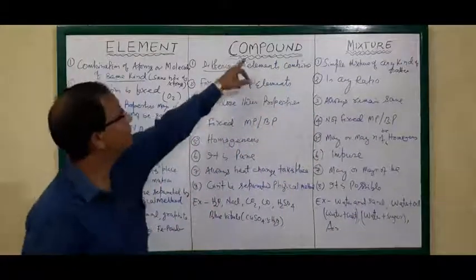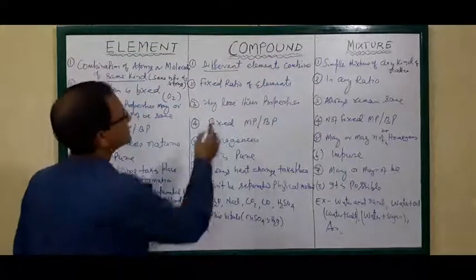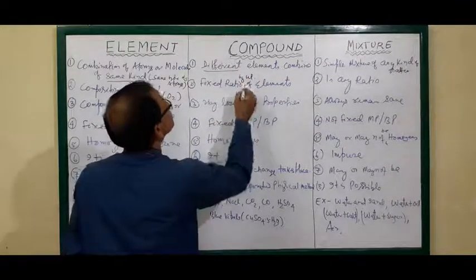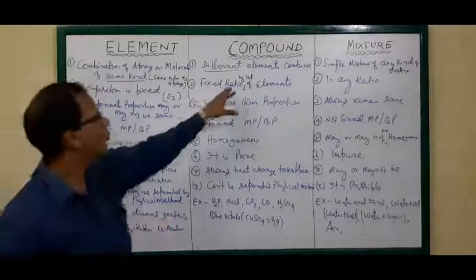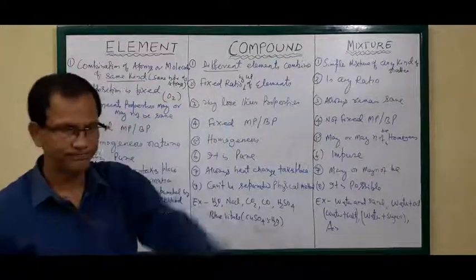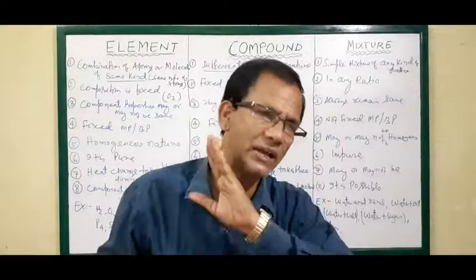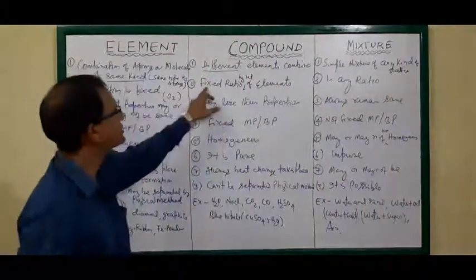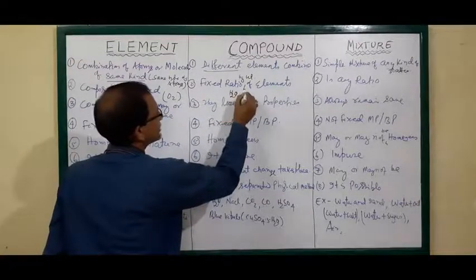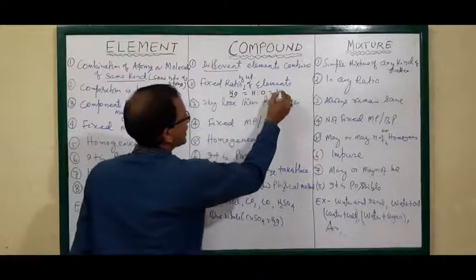But a compound is also fixed, in a fixed ratio by weight. That means the weight of elements in the compound is always fixed. Their ratio, their proportion is always constant and cannot be changed. For example, if you take water, the ratio of hydrogen and oxygen is 1:8.